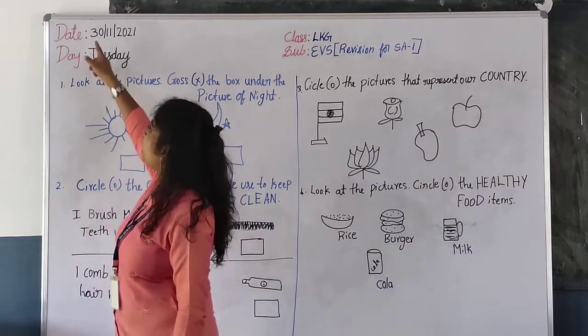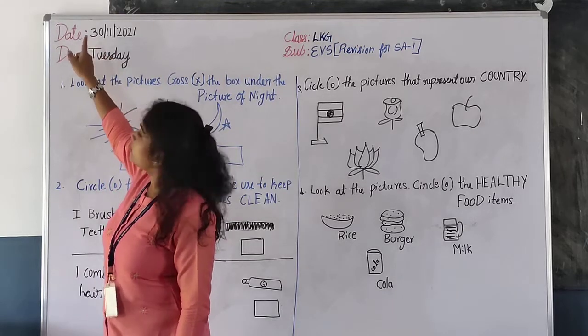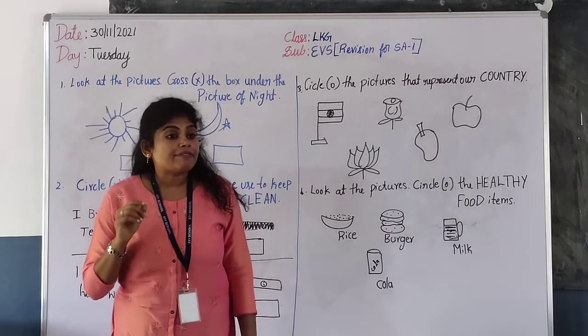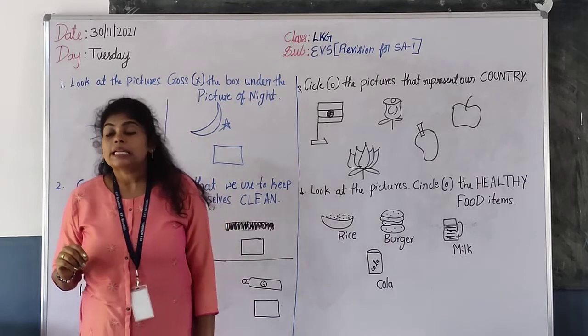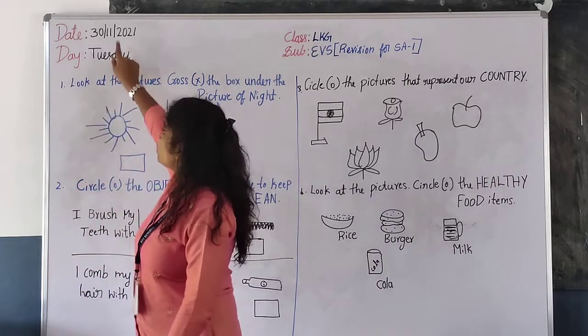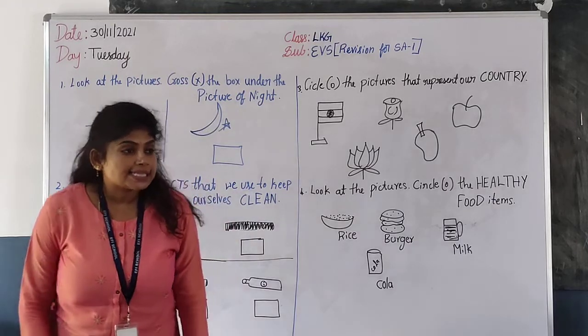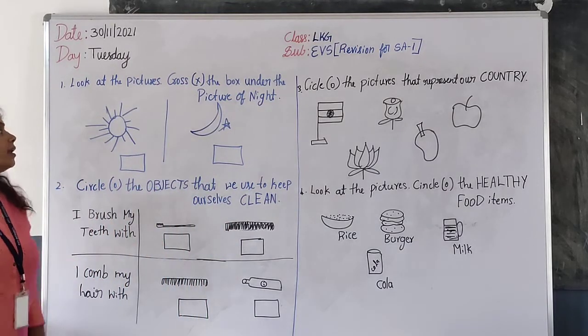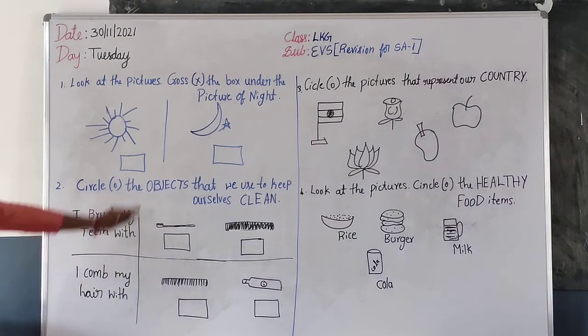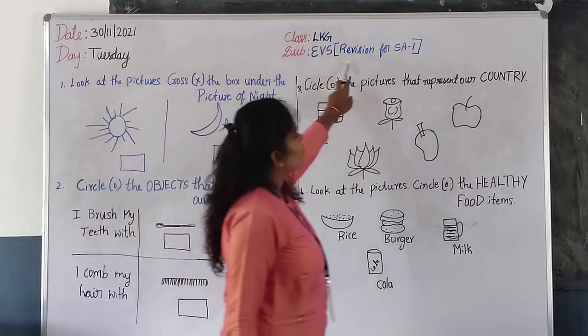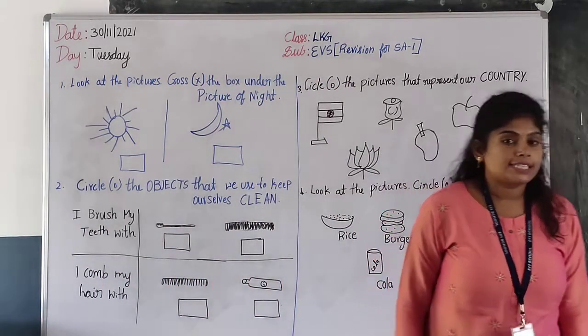What is the date today? 30. We are in the 11th month. The month name is November. 2021, Tuesday. Yes, children. LKG EVS revision for SA1 assessment.